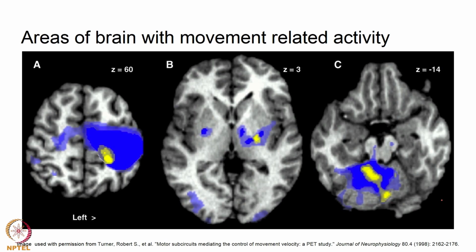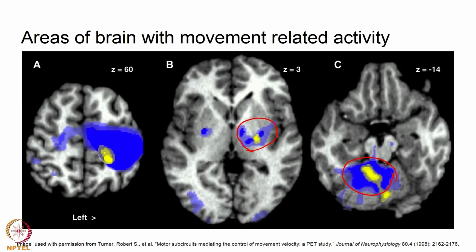Movement related activity in the basal ganglia and thalamus is found in specific motor related areas, primarily on the side contralateral to the arm that is moving, right. Note here, on the ipsilateral side, it is the cerebellum that is acting.